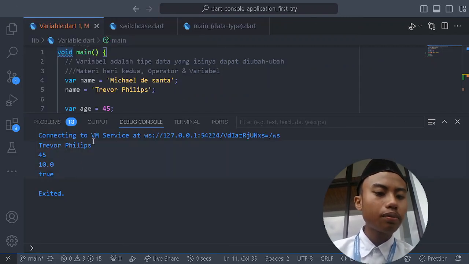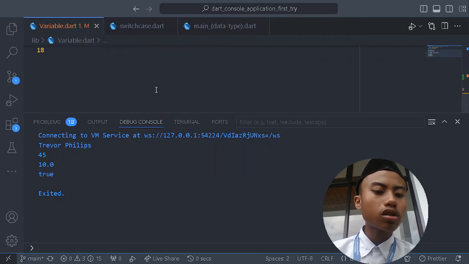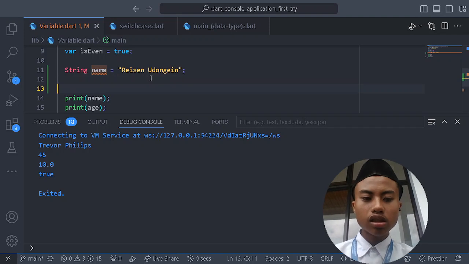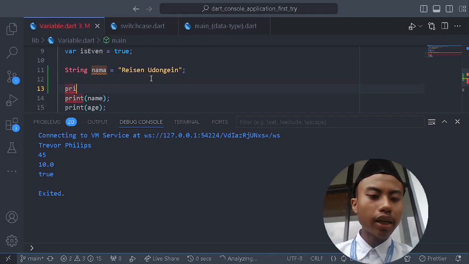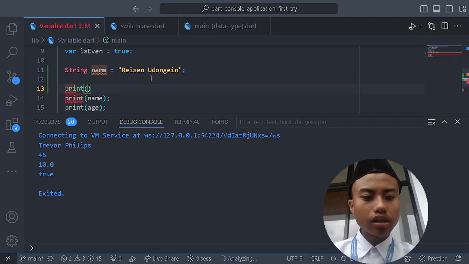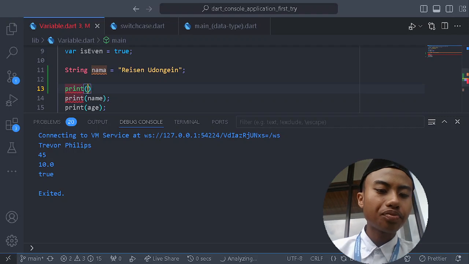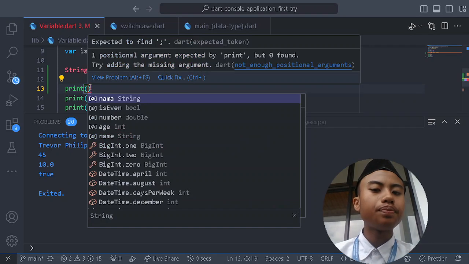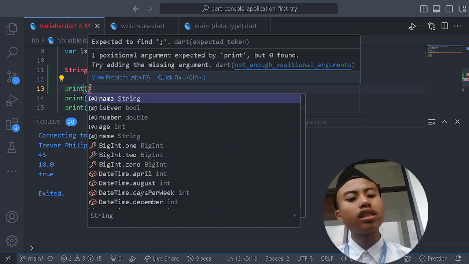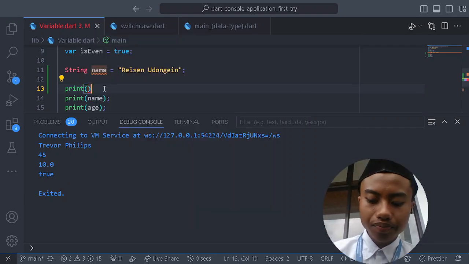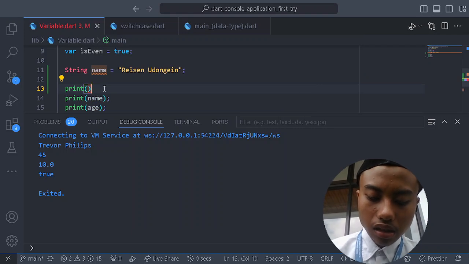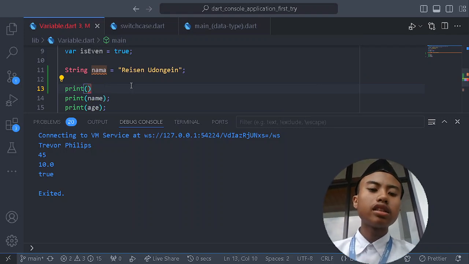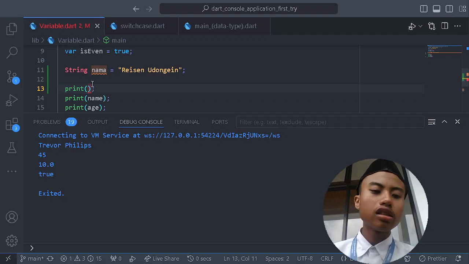So this is Trevor Phillips. And of course, if you want to clear the content of the name, all you have to do is clear what is inside these two quotes. Yeah, that's about it.